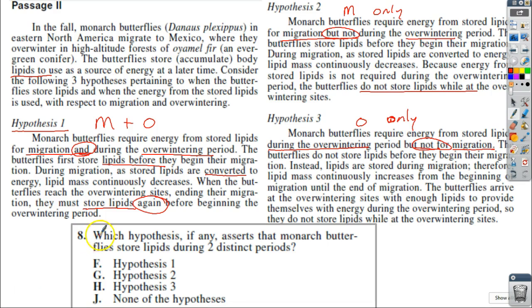So, question number 8 here. Which hypothesis, if any, asserts that monarch butterflies store lipids during 2 distinct periods? There's 2 distinct periods right there. Hypothesis 1 is our answer. All right, last question.